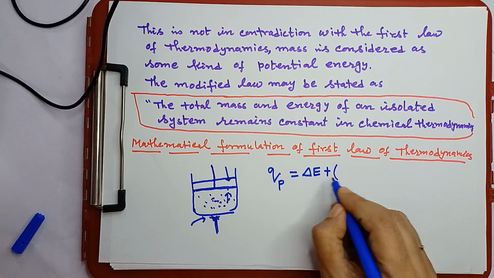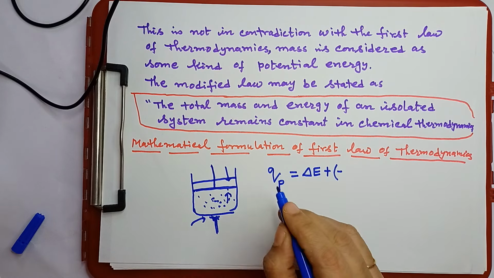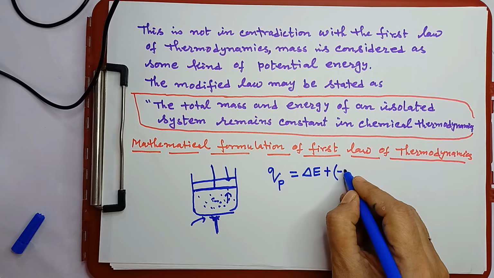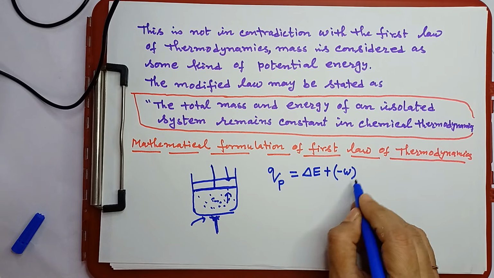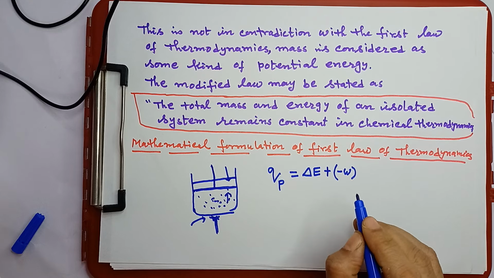So this is plus, and we know that work done by the system, that means it is giving energy to the surrounding, that sign is negative. So delta E plus this work done by the gaseous system.